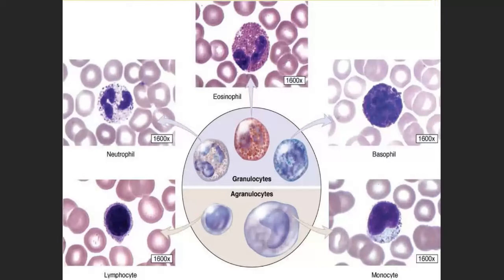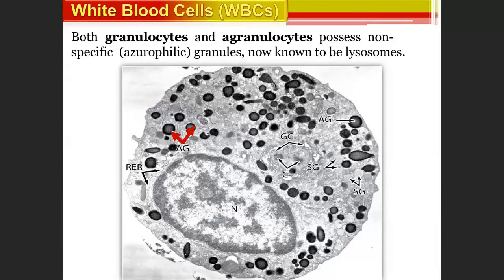This is the picture of granulocytes and agranulocytes and how they look in the blood. In more detail, I will tell you how they usually look. Both granulocytes and agranulocytes possess non-specific granules, called azurophilic granules. What you are seeing with the red pointed arrow are azurophilic granules. Both granulocytes and agranulocytes have these azurophilic granules.